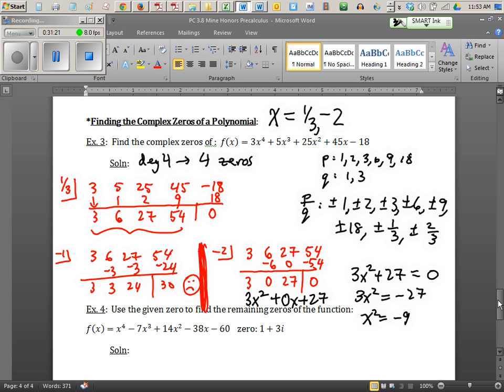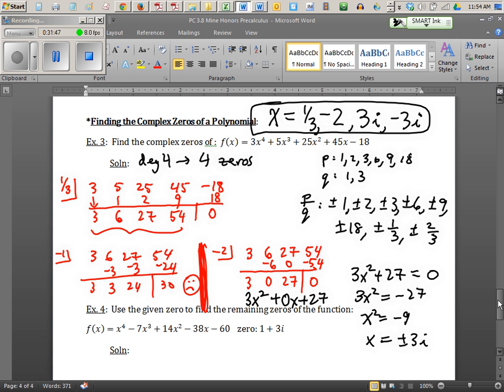It looks like my last two answers are 3i and negative 3i. When you take the square root, you get a mandatory plus or minus. The square root of 9 is 3, and the square root of negative 9 is 3i. So my remaining answers are 3i and negative 3i. Like I told you, they come in pairs. This one has two reals and a conjugate pair of imaginaries.